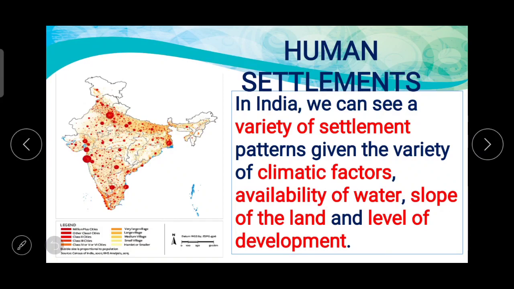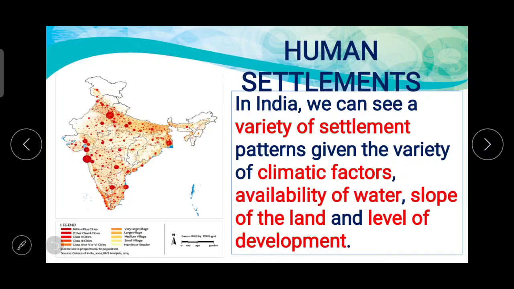In India, we can see a variety of settlement patterns given the variety of climatic factors, availability of water, slope of the land, and level of development. So the first thing we have to understand here is that in India we can see a variety of settlement: linear settlement, nucleated settlement, or sparse settlement somewhere.